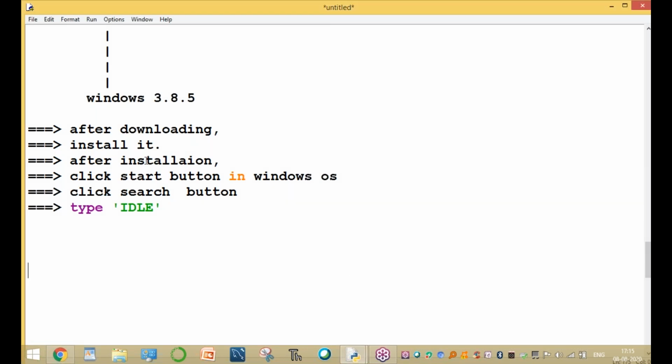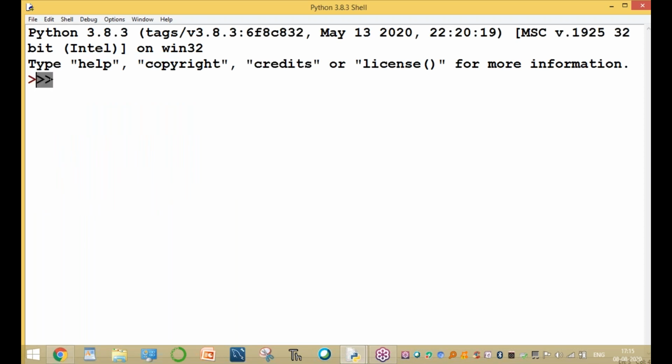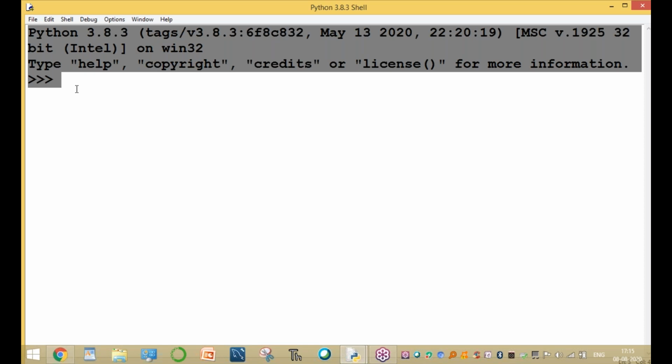Now this is for installation. Clear? After downloading, install the software. After installation, click the Start button, search for IDLE, and immediately this window opens. These three greater than symbols are displayed, and a window with four lines is open.